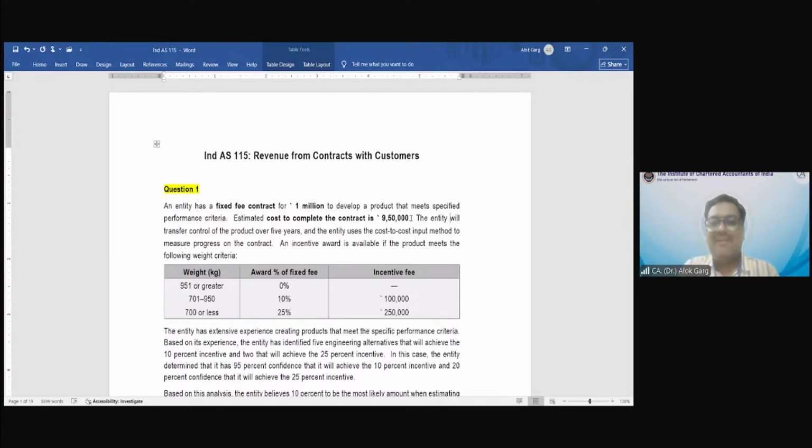The entity will transfer control of the product over 5 years. Not after 5 years, it is continuously transferring the control over the 5-year period. And the entity uses the cost to cost input method to measure progress on the contract. What is meant by the cost to cost input method? What does it mean?